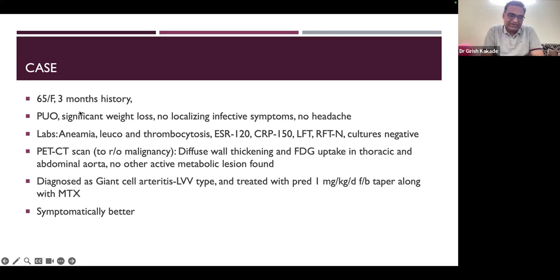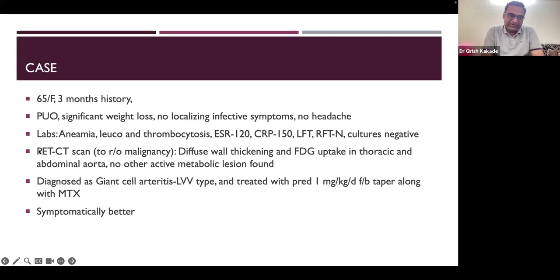These are the main symptoms. She visited multiple physicians, even went to the oncologist because fever and weight loss was there. Physician referred her to oncologist to rule out any malignancy. Her labs had anemia, leukocytosis, thrombocytosis, ESR, CRP were very high, more than 100. LFT, RF were normal, cultures were negative.